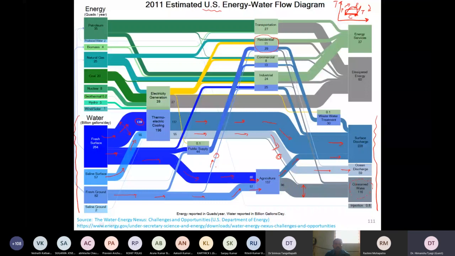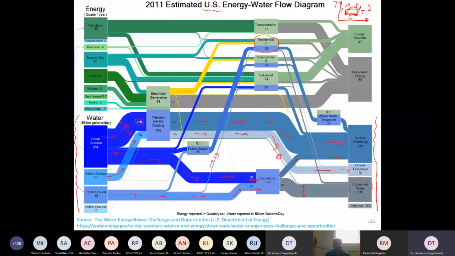So compare that with the thickness of the thermoelectric cooling and compare that with the thickness of agriculture. This is for the whole country, by the way. It's not just for one city. The whole country, this thickness is maybe 10 times or 20 times less than that. But this is what we are all using in our homes, even in the institute, near the classroom. We are all dependent on water. So that is the residential supply for that.